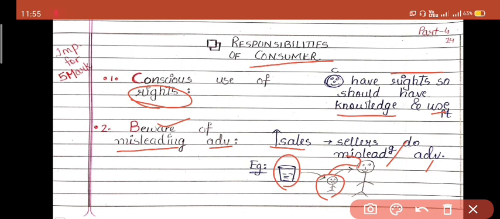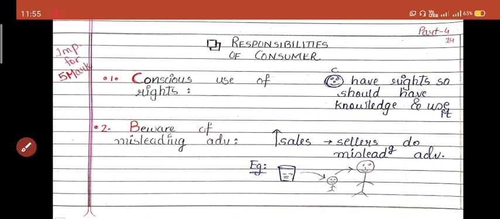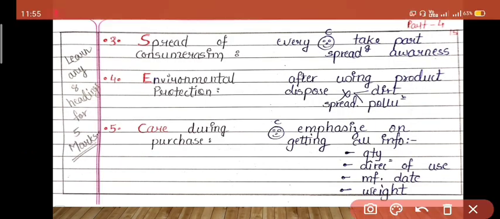So it is said that it is the responsibility of the consumer to be aware regarding such kind of advertisements. Okay, so that is the second responsibility. Third responsibility, spread of consumerism.